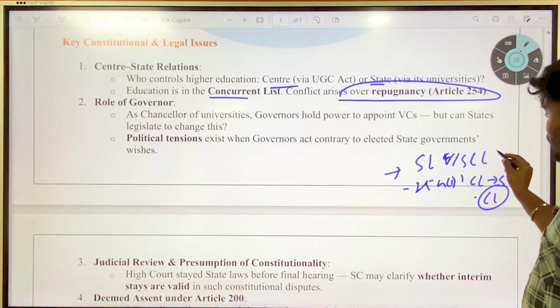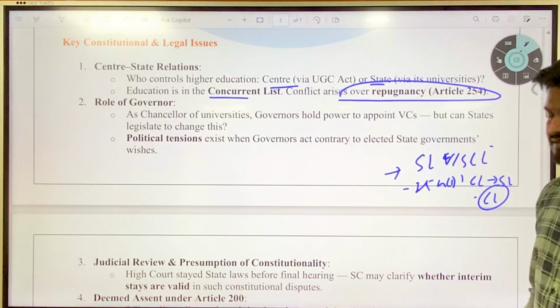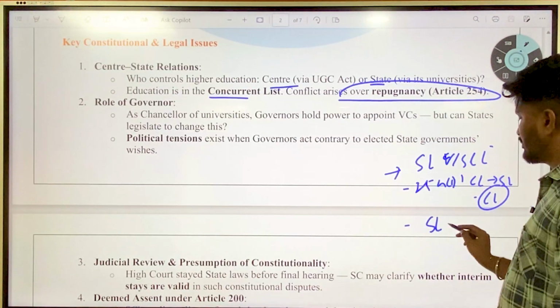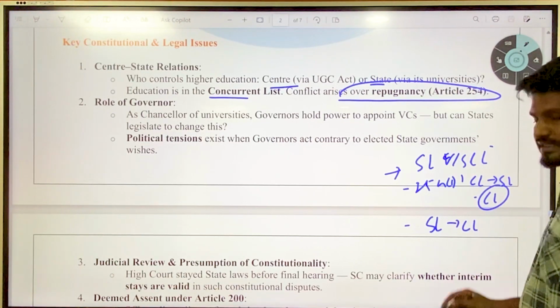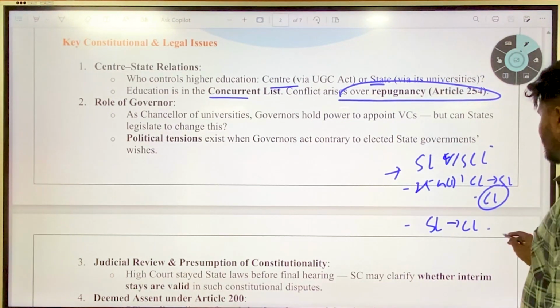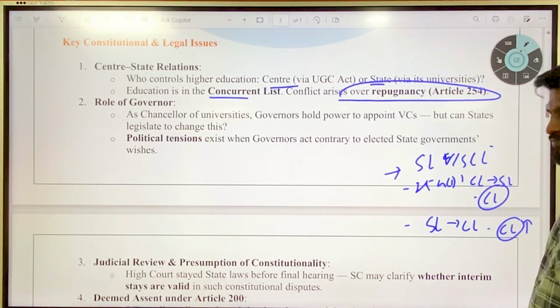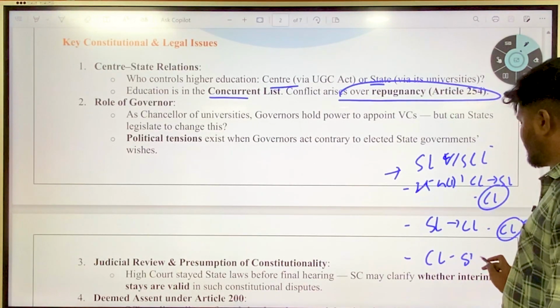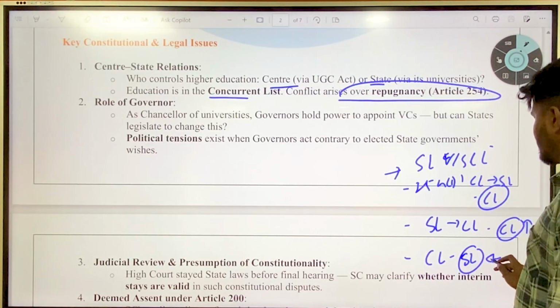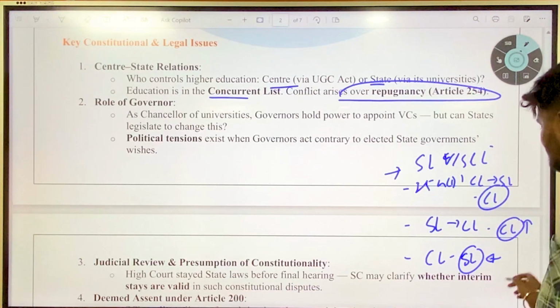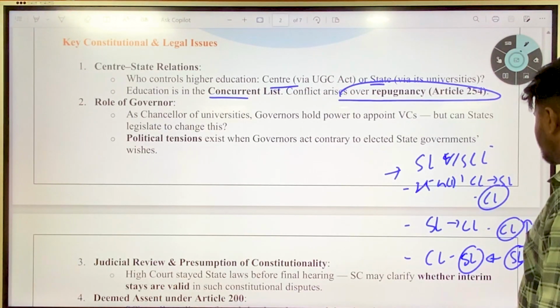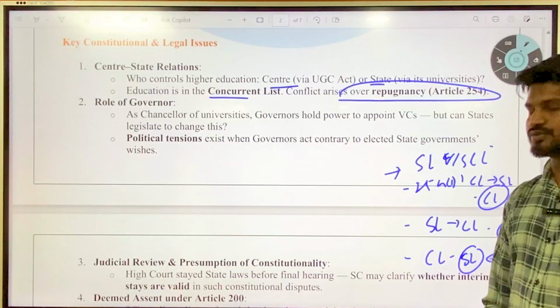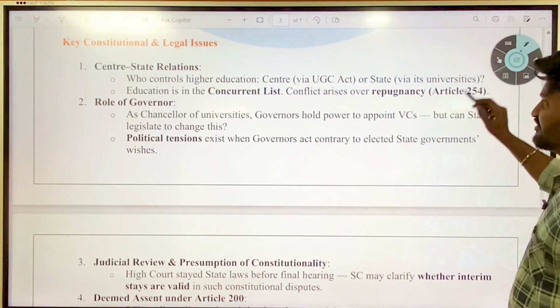And if there is a state law already present and the center brings a law, then central law again prevails. And if there is a central law and the state brings a law with the recommendation and permission of the president, then the state law prevails. There are certain provisions under Article 254.